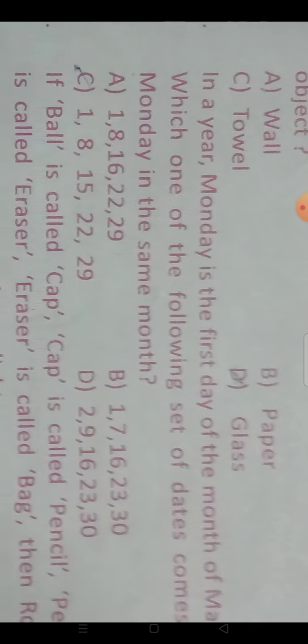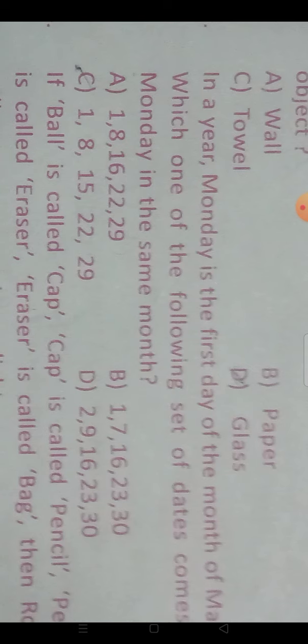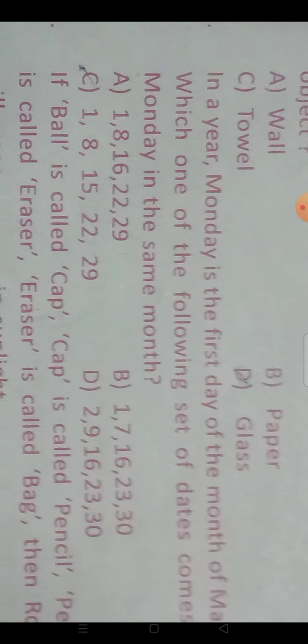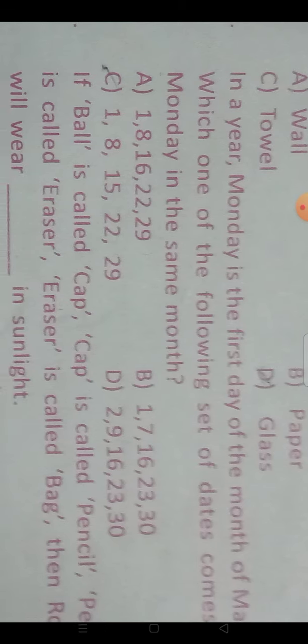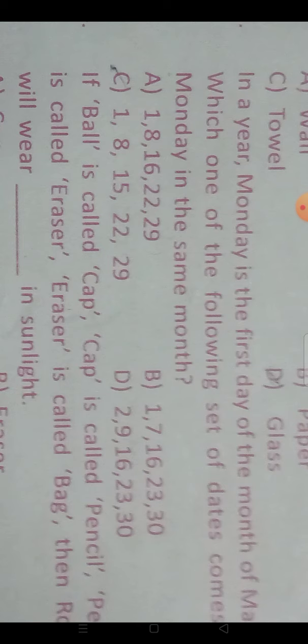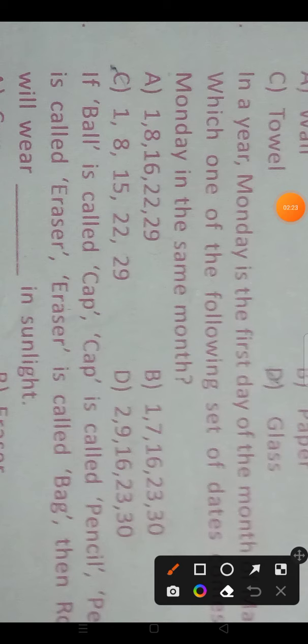Next question. In a year, Monday is the first day of the month of March. Which one of the following Saturdays comes Monday in the same month? Here the first day is Monday, so day one is Monday. After 7 days again Monday will come, so 8. 1 plus 7, 8.